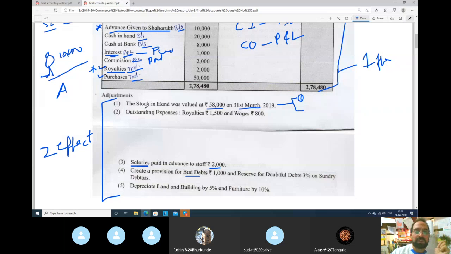See here, first is stock in hand was valued at 30, so closing stock. The first effect will be closing stock will go to trading account credit side, always remember. So let us take this to trading account credit side, 58,000.